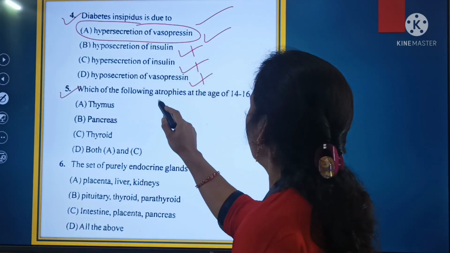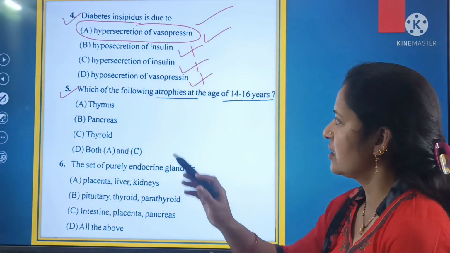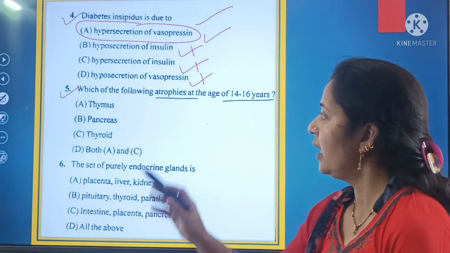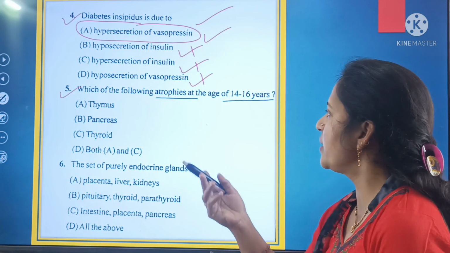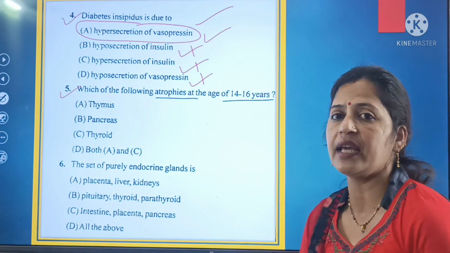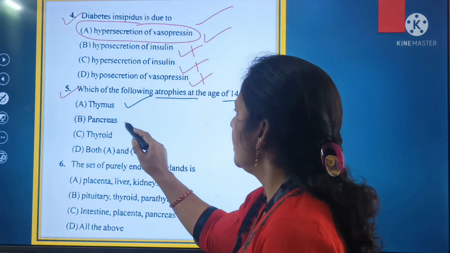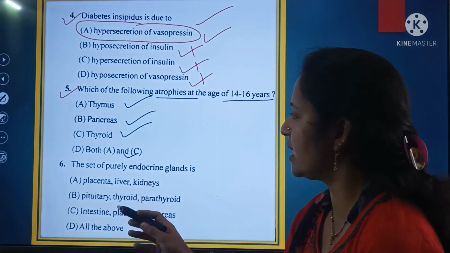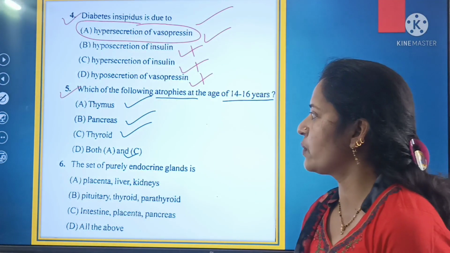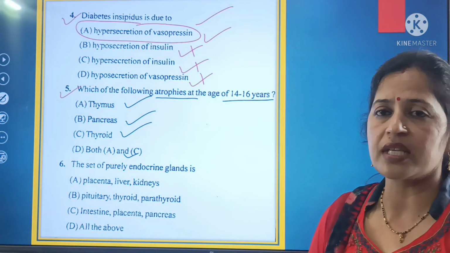Question number 5: Which of the following atrophies at the age of 14 to 16 years? You are given options, and you have to justify which of these atrophies at the age of 14 to 16 years. Options are A, thymus; B, pancreas; C, thyroid; and D, both A and C, that is both thymus as well as thyroid.